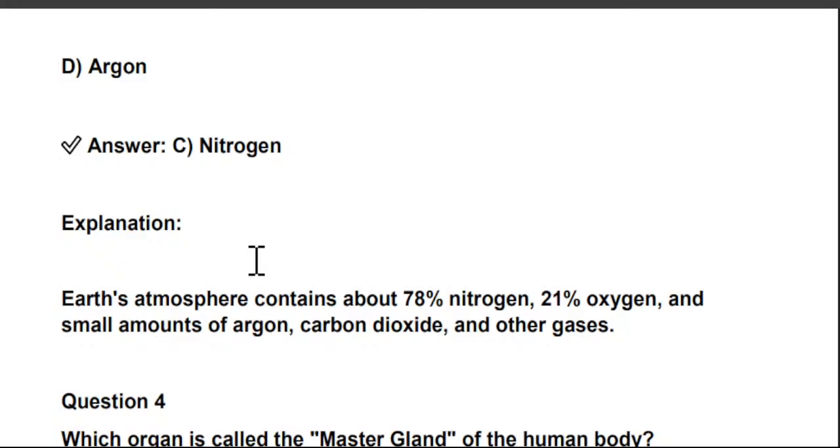So it's not good for human health. So on Earth's surface, the most abundant gas is nitrogen, about 78%, with 21% oxygen and small amounts of argon, carbon dioxide, and other gases. Okay.